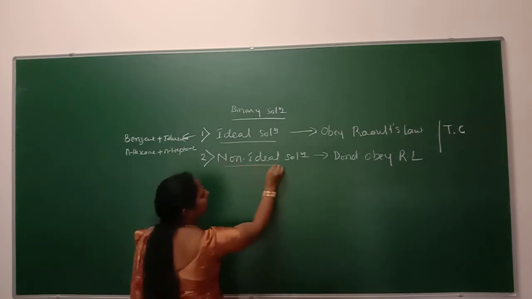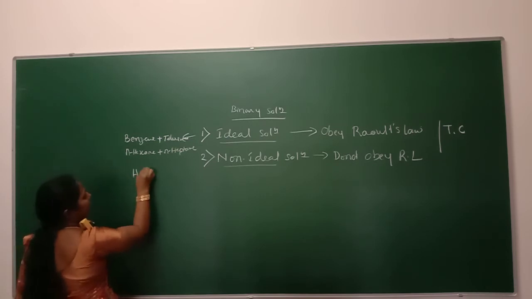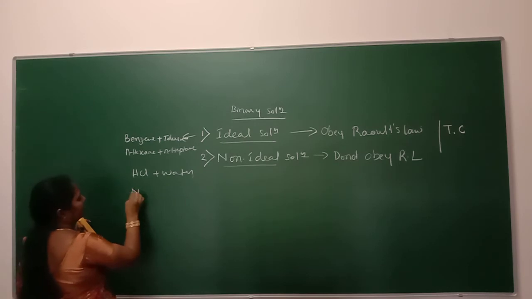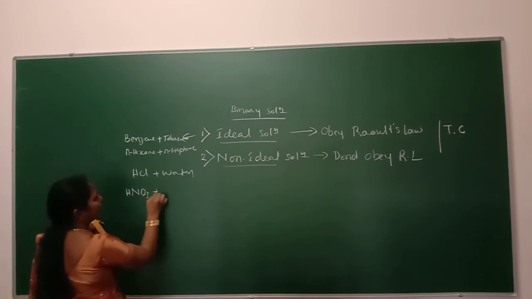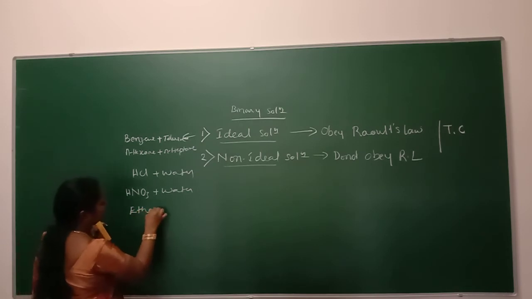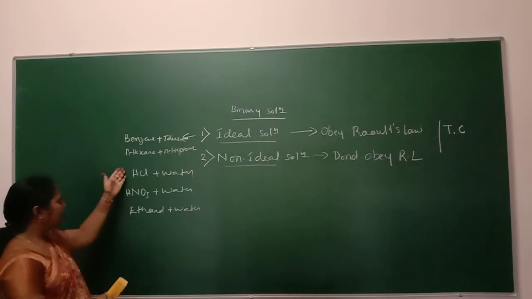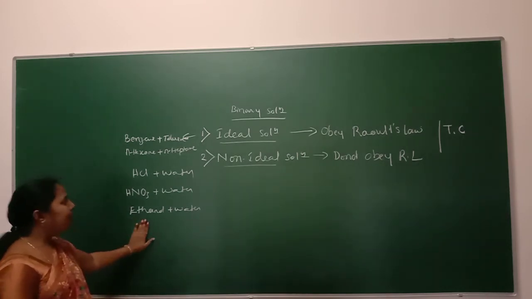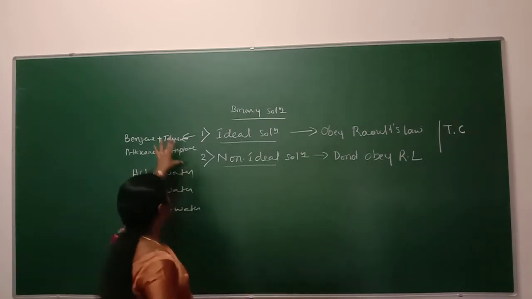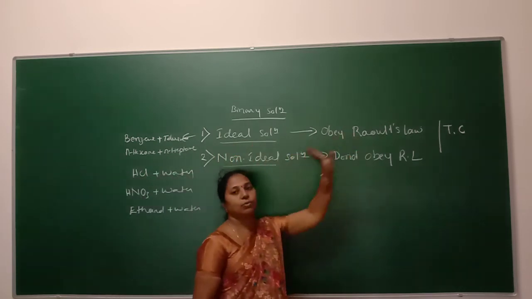And examples of non-ideal solutions are HCl and water, HNO3 and water, ethanol and water, etc. So these are the examples of non-ideal solutions which do not obey Raoult's law, and those are the examples of ideal solutions which obey Raoult's law.